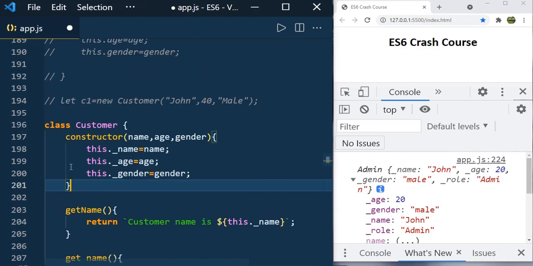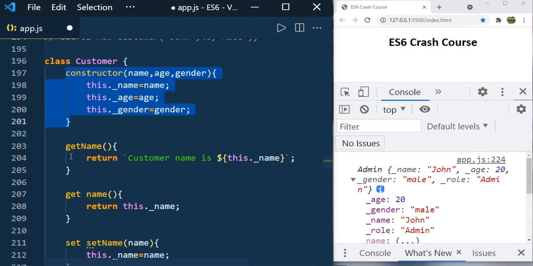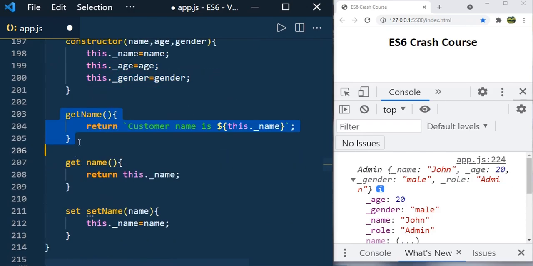So, just a quick recap. We use the class keyword to create a class in ES6 JavaScript, and Customer is the name of the class. It is always advisable to use Pascal case for the class name. Then we will have the constructor. Using the constructor method, we initialize the values that are passed to the class while creating the object. And name, get name, these are methods. So we can add methods like this, and we can add the get and set.